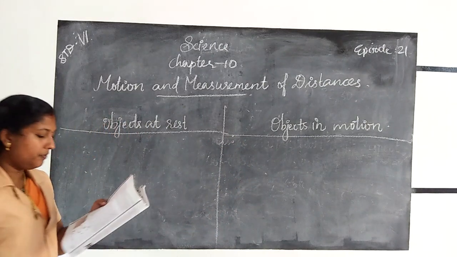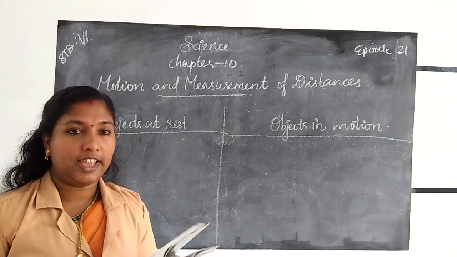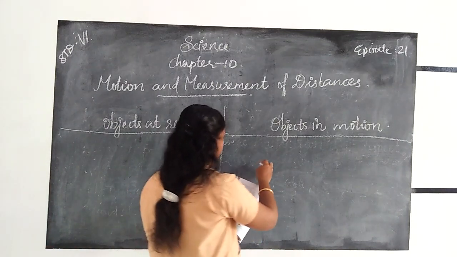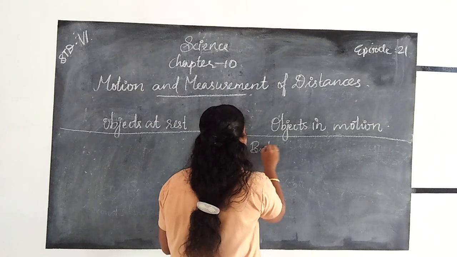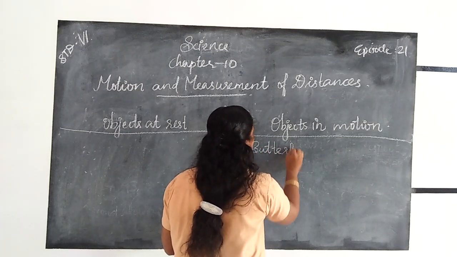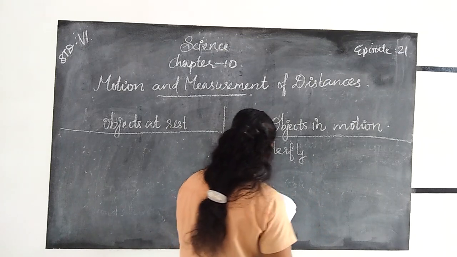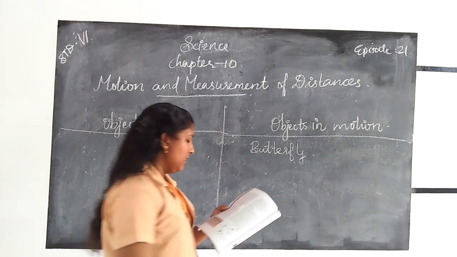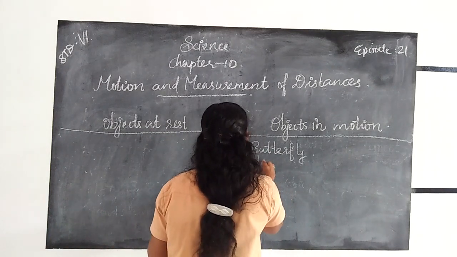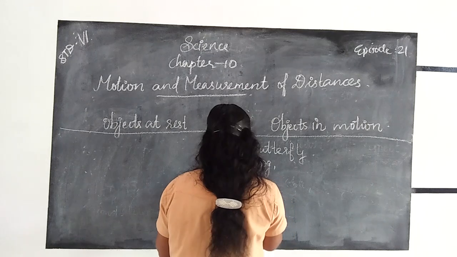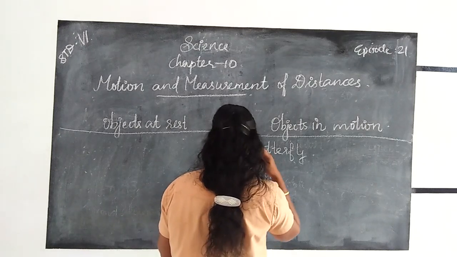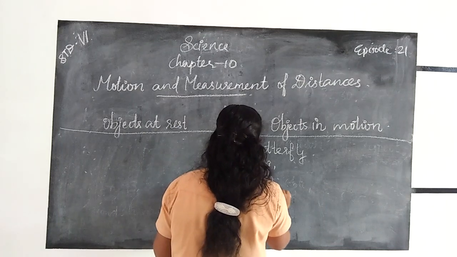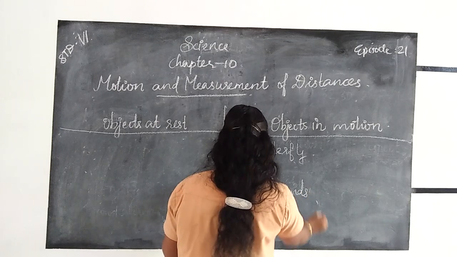Here, first one, butterfly. A butterfly is an example for objects in motion. Next one, a dog. A dog is also an example for objects in motion. Then a cow is an example for objects in motion. Our hands, hand is also an example for objects in motion.